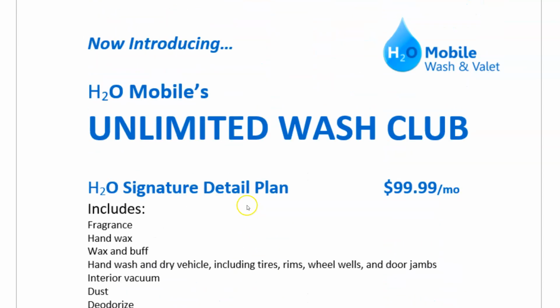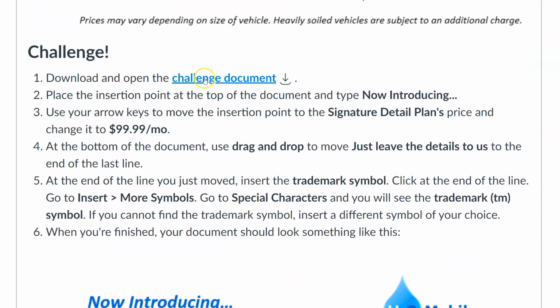Now, sometimes on these assignments, the challenge document and the practice document are the same. I would say not very often, but maybe one out of 5, let's say. But the reason why you want to reopen the challenge or download the challenge one and open that one and use it is because the practice stuff that you're going to do in the tutorials, as you're learning to do them, you're going to do all sorts of different things.